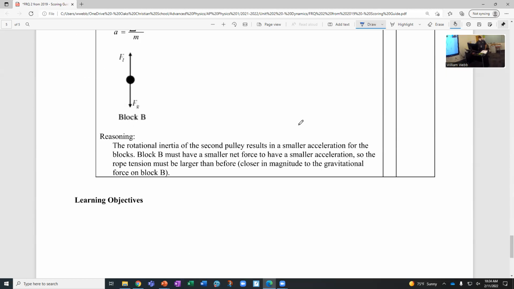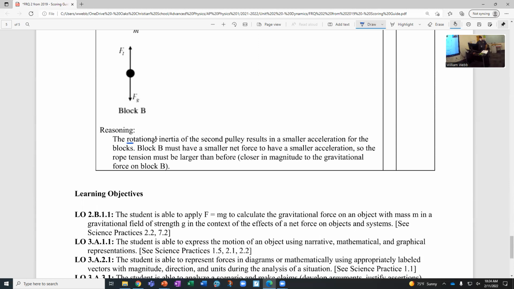I do want to mention this example down here because they use this term, which we haven't learned yet, so you wouldn't have to use this term, but that's a term we're going to learn in Unit 7. So I want you to see it now, kind of a foreshadowing. So they say the rotational inertia of the second pulley results in a smaller acceleration for the blocks. Block B must have a smaller net force to have a smaller acceleration. So the rope tension must be larger than before. In other words, closer to the weight of the block. So just want you to see that word.